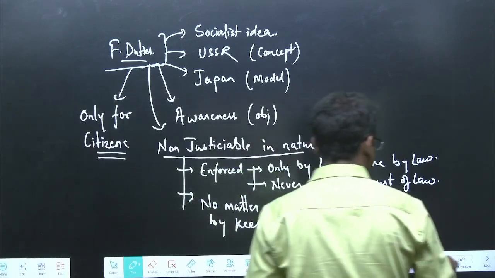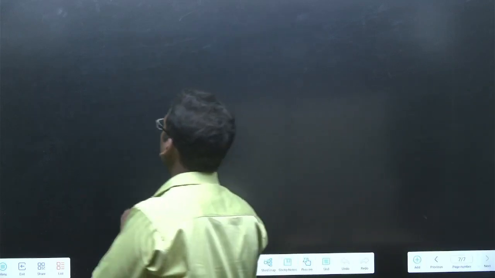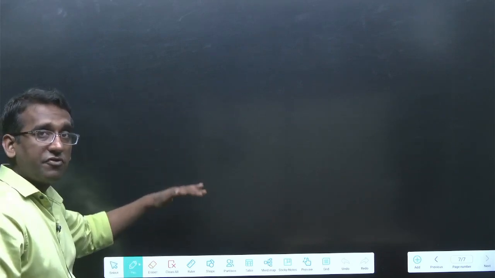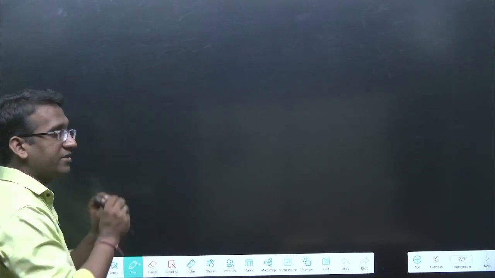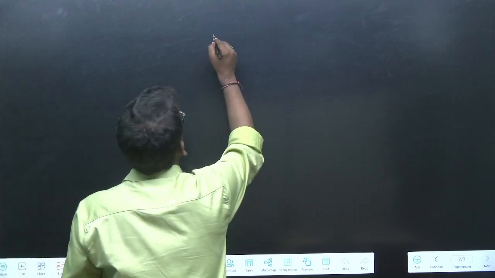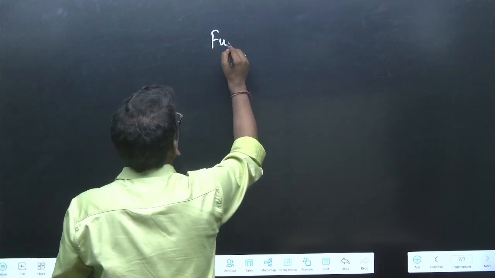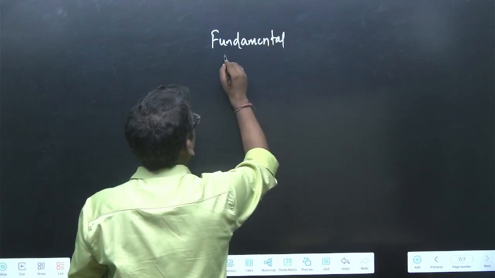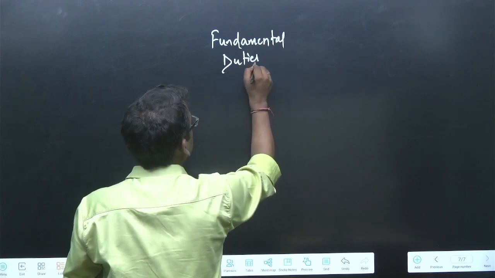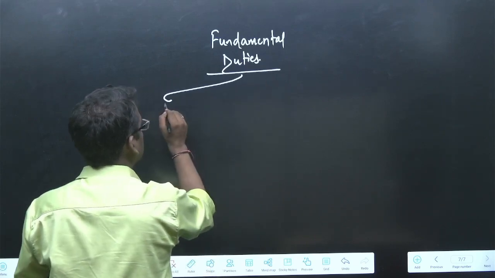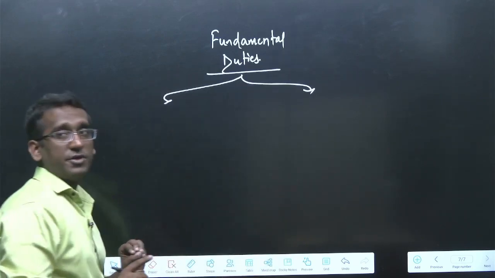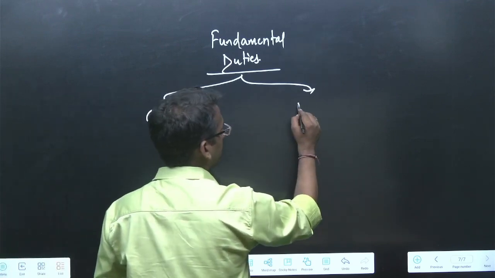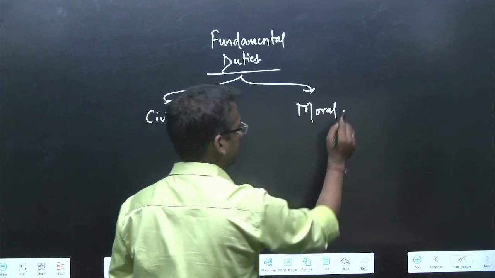Okay? Now, the next important thing to notice, when we will be looking at the different types, or all the 11 fundamental duties, is that at that time you will realize that fundamental duties are of two natures. Some of the fundamental duties are civic in nature, whereas some of the fundamental duties are moral in nature.